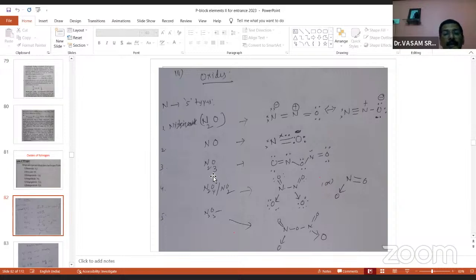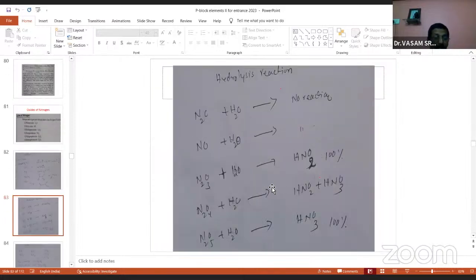And N2O3, nitrogen sesquioxide, has a structure like this. And N2O4, the dimeric form, has the cis arrangement, same type of bond on the same side. And the monomeric form is NO2. And this is N2O5, nitrogen pentoxide. It contains a bridge bond: the oxygen connects N and N. It has a cis geometry, same type of bond on the same side, connected by a bridge bond. The bridge bond is N-O-N, and a 3 electron bond is contained here. And this is linear. So these are the structures of nitrogen oxides.